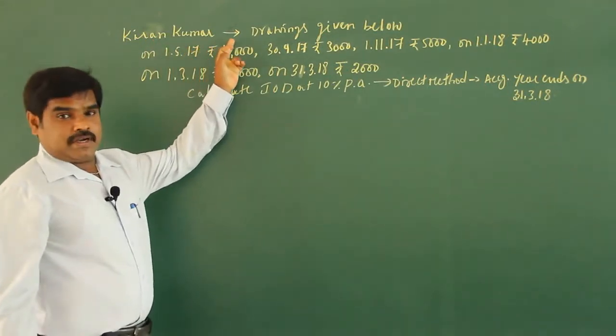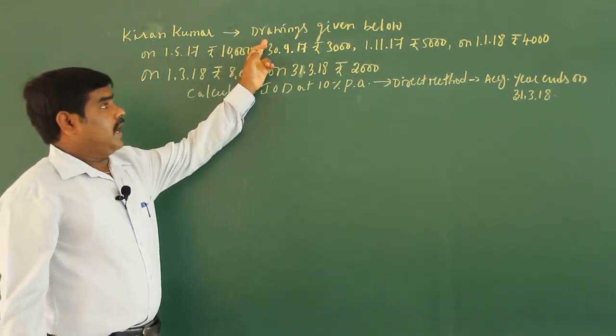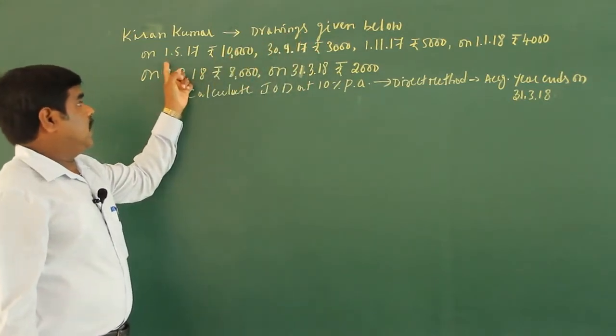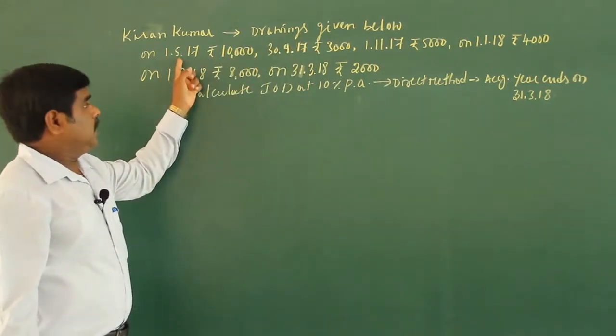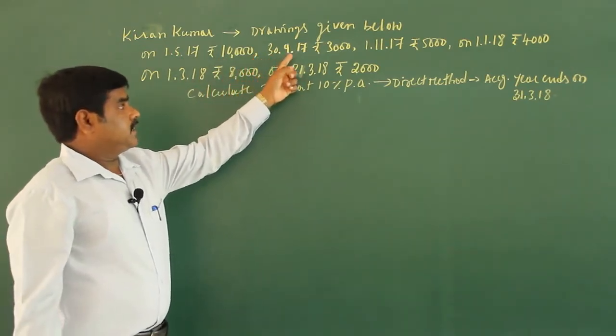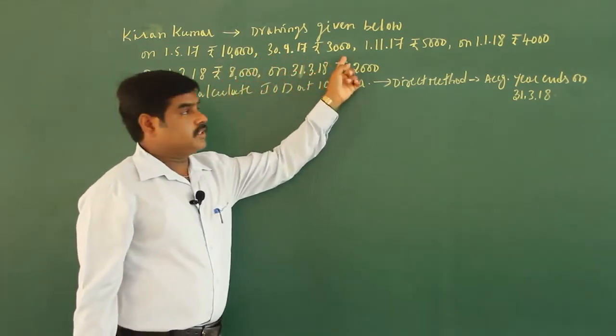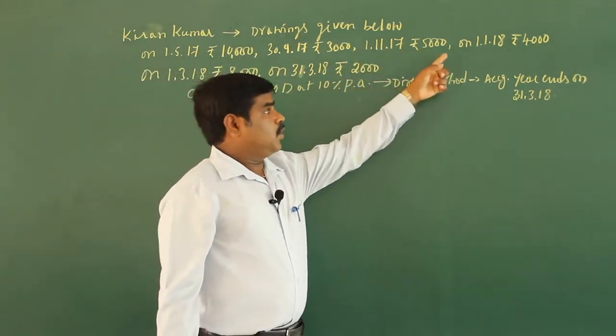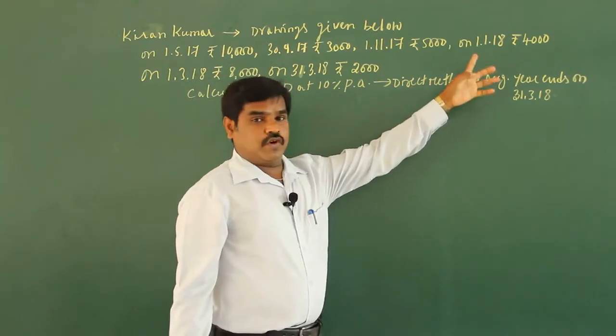Kiran Kumar is a partner in a firm and the drawings are given below. He is withdrawing the money on 1st of May 2017, rupees 10,000 for personal use. On 30th 9 2017, rupees 3,000. On 1/11/2017, rupees 5,000. On 1/1/18, 4,000.